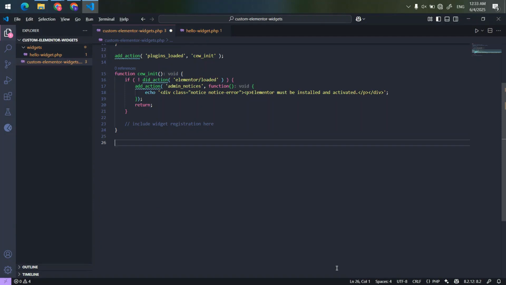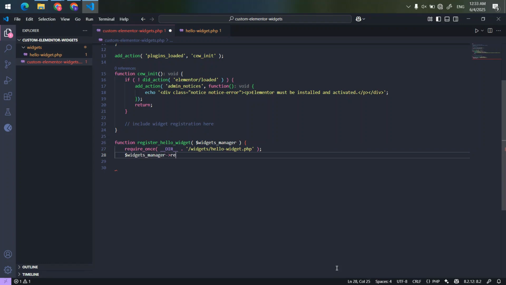Step 4. Registering the widget with Elementor. To make Elementor recognize our widget, we include and register it like this. Once this is in place, Elementor will list our widget under the general category with the icon and title we defined earlier.